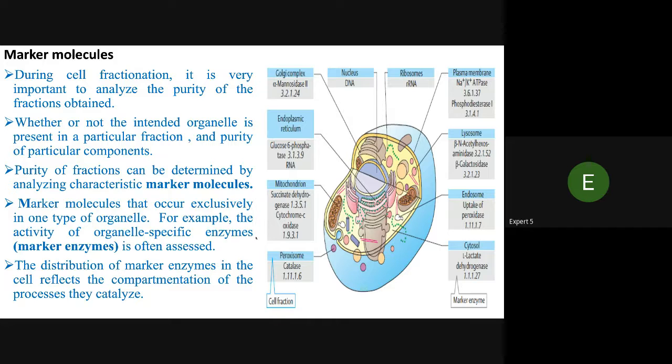For example, the activity of organelle-specific enzymes, that is, a marker enzyme, is often assessed. The distribution of marker enzymes in the cell reflects the compartmentation of the processes they catalyze.